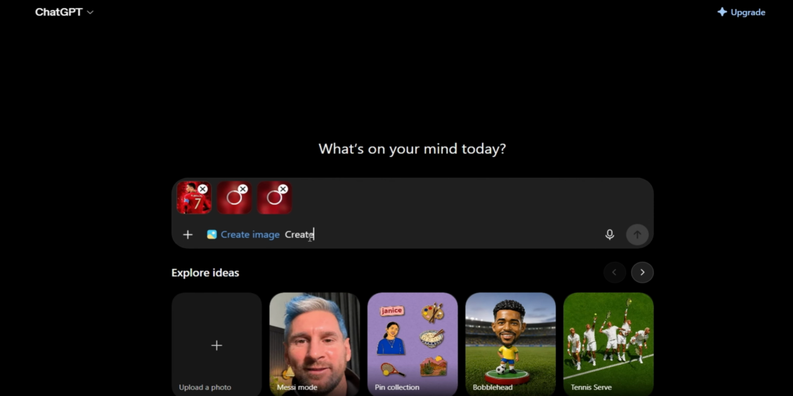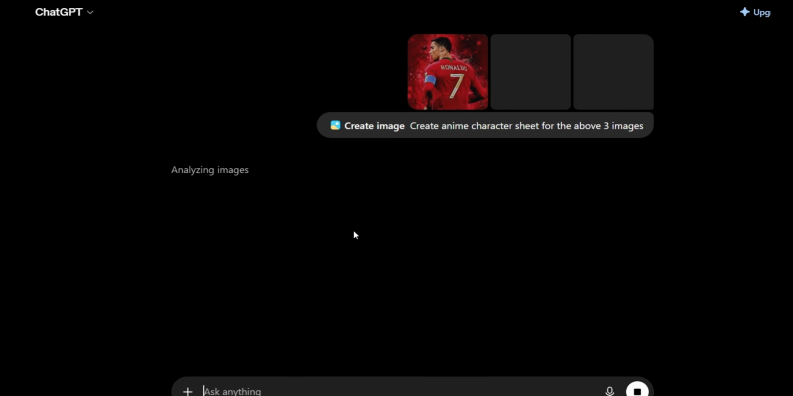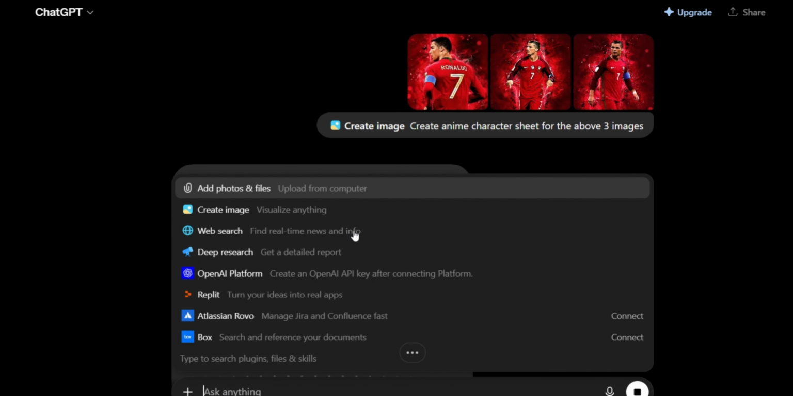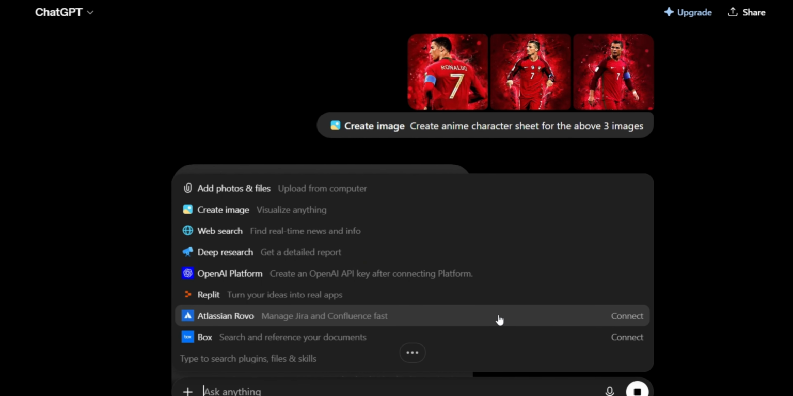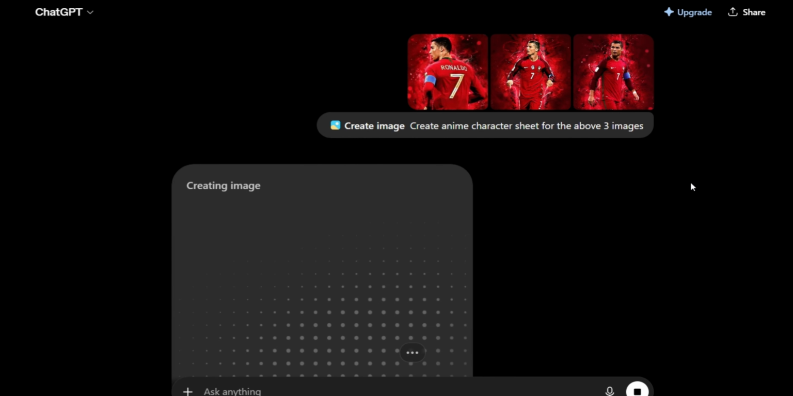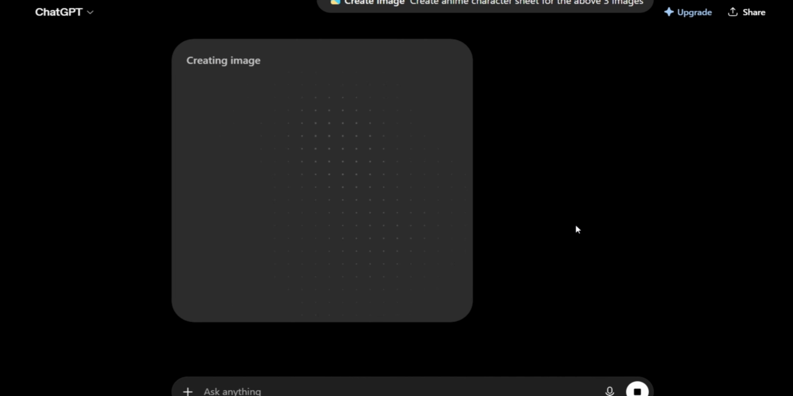Now we will go to ChatGPT, upload the photos, and enter a prompt to provide the character sheet in anime style. We'll do the same for Messi as well. In this video, I will create just one sample so that you can make it yourself as per your wish. For the detailed prompt, you can comment "prompt" and I will reply to your comment.